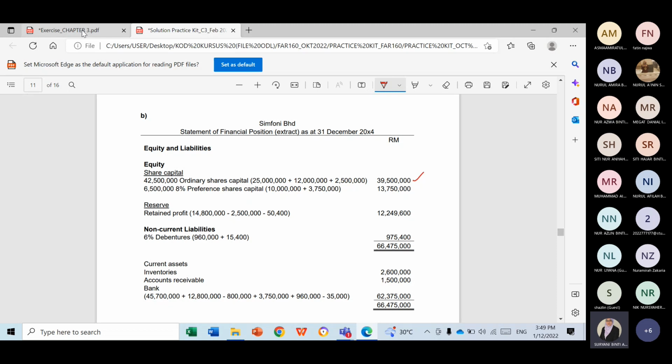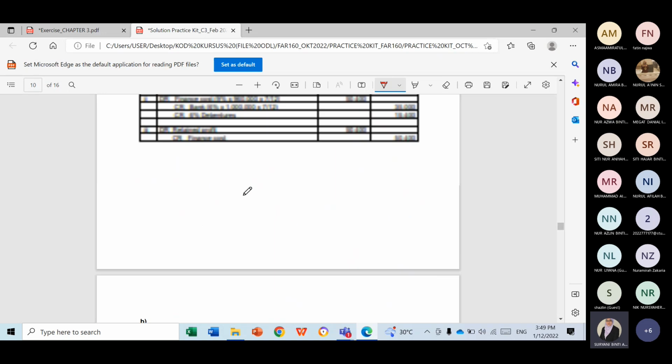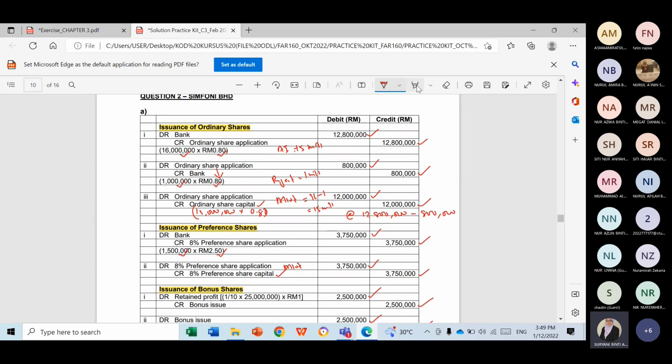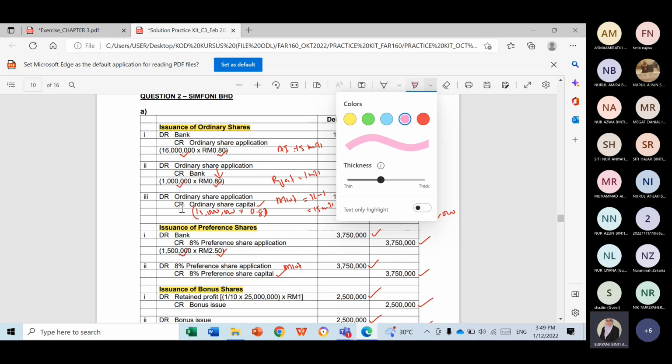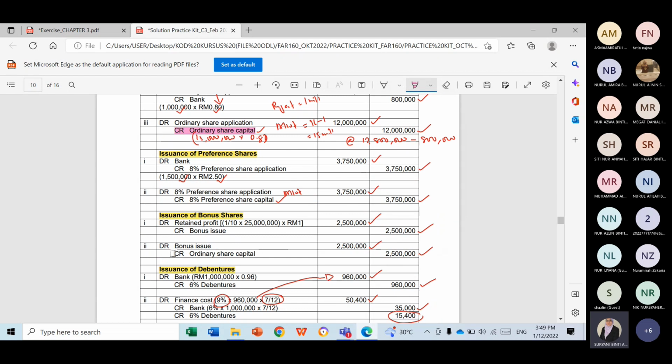You take the old one, 25 million plus. Okay, we have adjustment here. Ordinary share capital. We have two transactions here. So this one, you will add 12 million and 2,500,000.